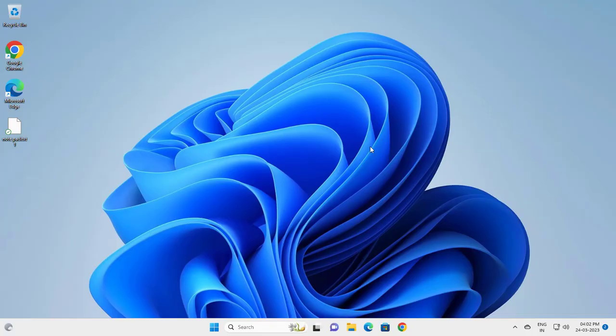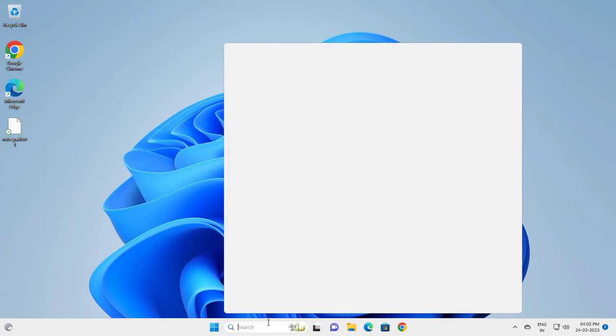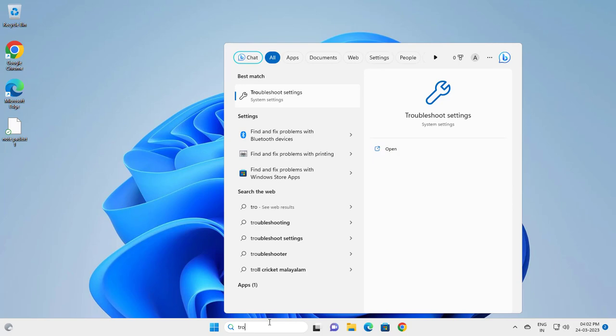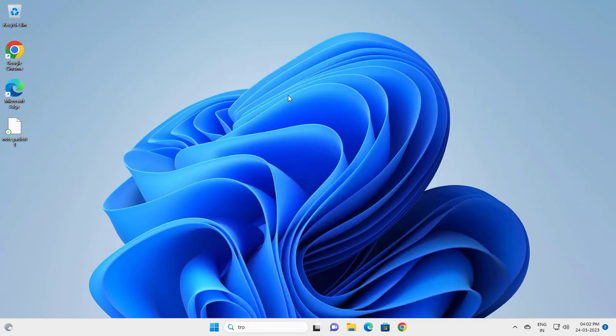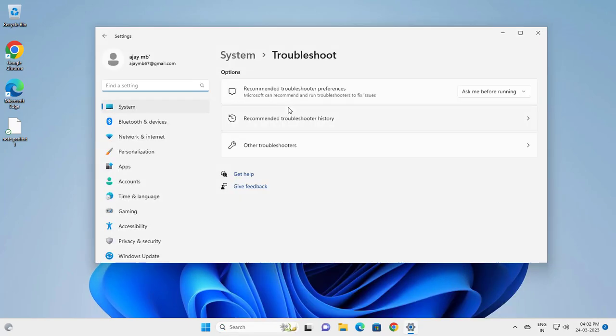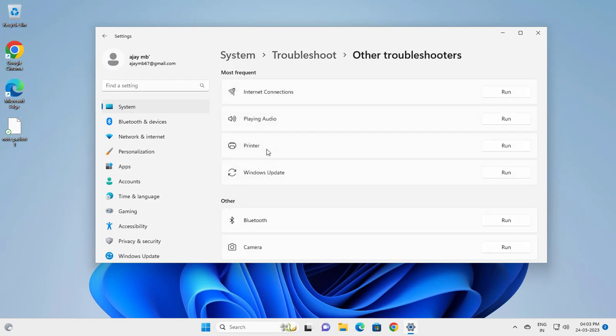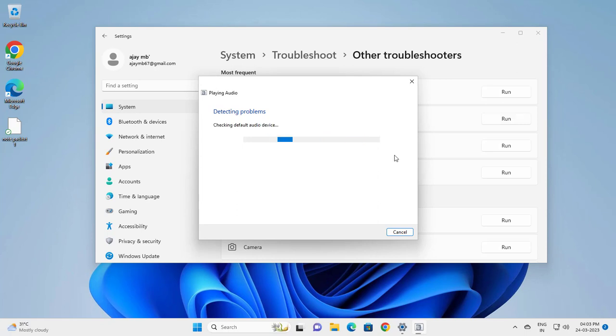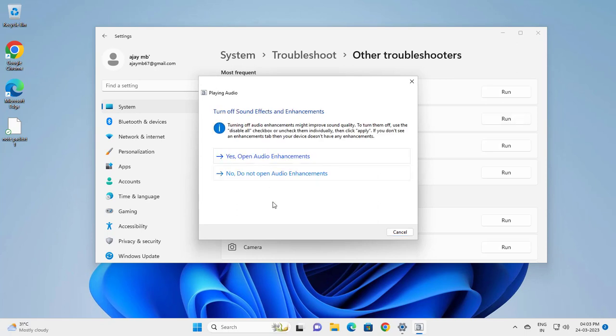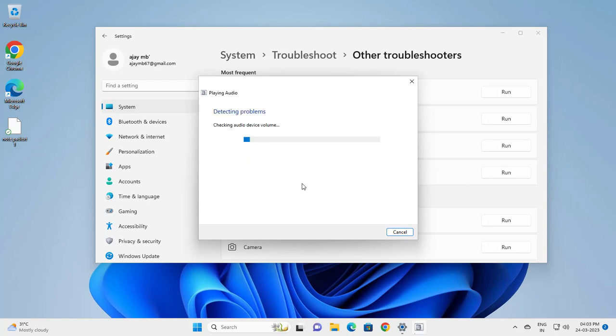Today we are going to fix how to fix HP computer no sound problem. Let's fix this, guys. Go to search menu and type troubleshooter settings. In troubleshooter settings, click on other troubleshooters, and there you need to go to play audio, run it. If you have any problems, it will be shown here.